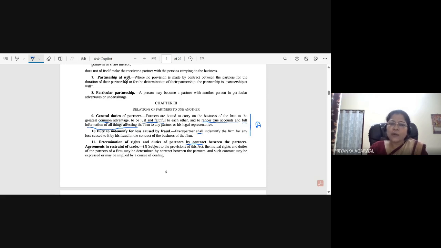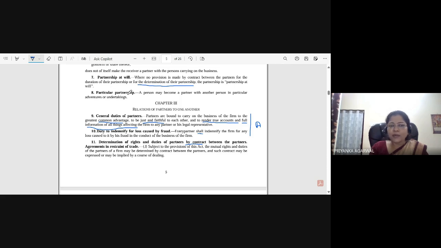So it is written that a partnership at will is where no provision is made by a contract between the partners for the duration of their partnership or for determination of their partnership. So determination of their partnership is like the example which I have given. The partnership is a partnership at will. So if the duration is mentioned in the partnership agreement, or any kind of determination is there for the relationship of partnership, then it is not a partnership at will. But if both are not there, then only it is a partnership at will. Okay.